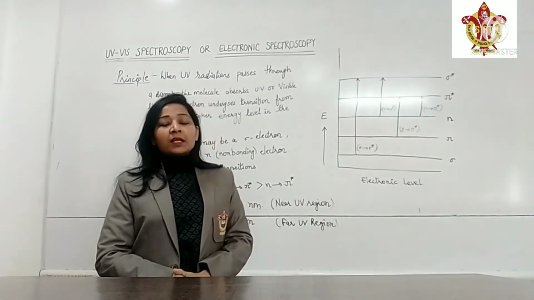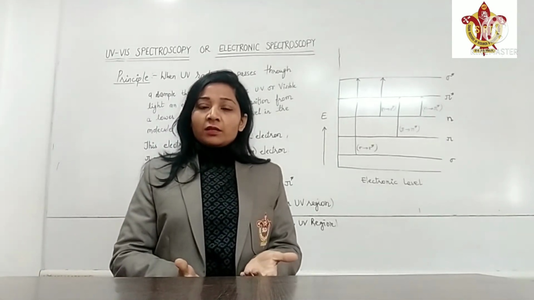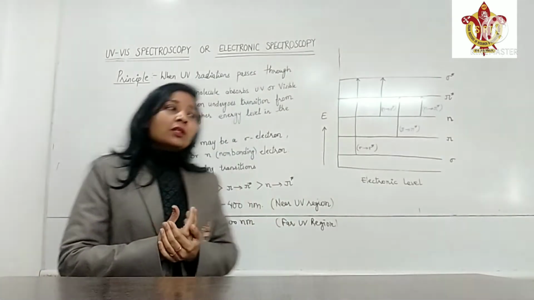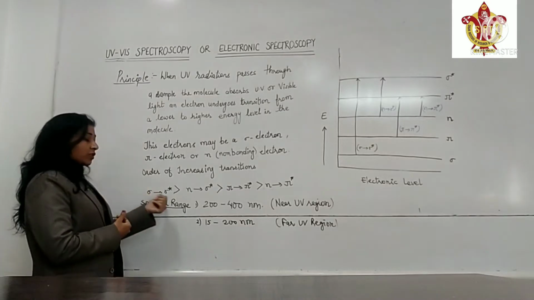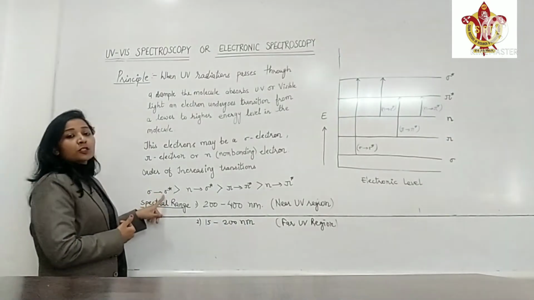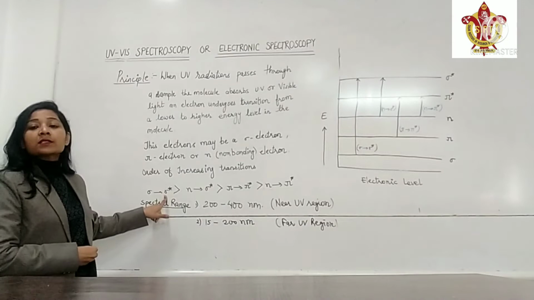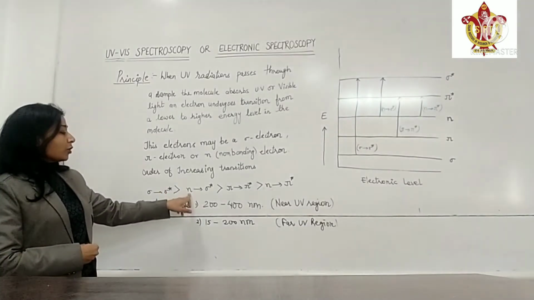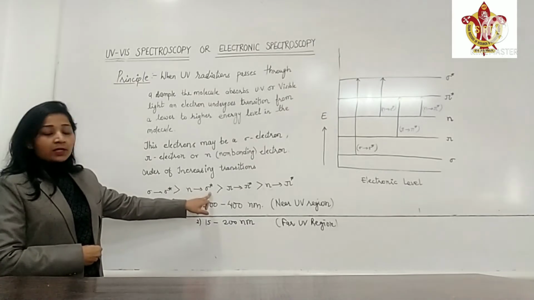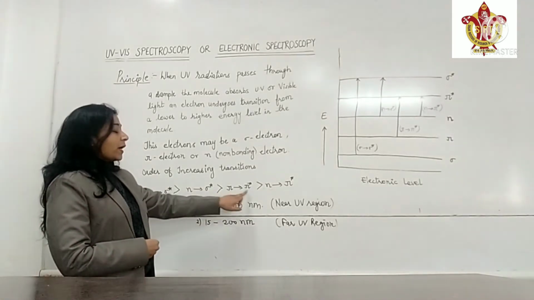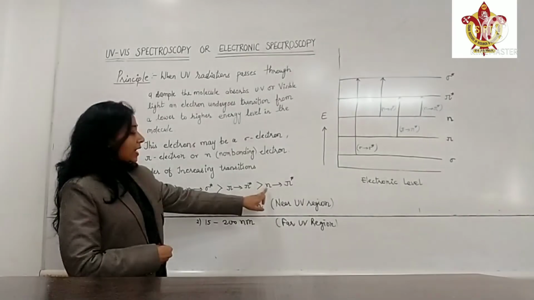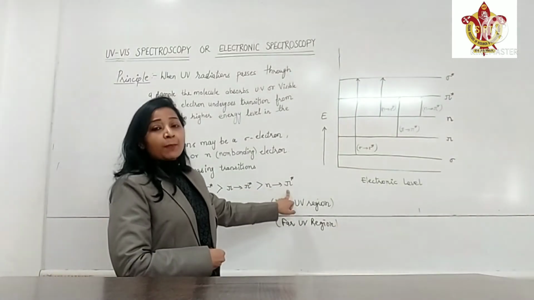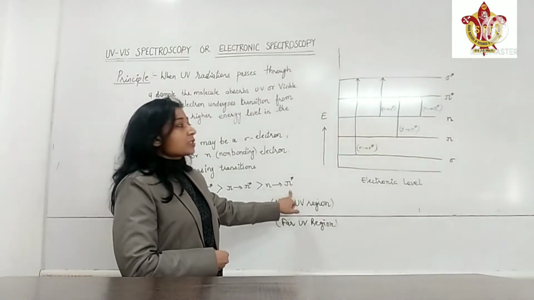The transition depends upon the energy. The transition of electrons from sigma to sigma anti-bonding orbital takes place, and that is the highest energy transition. After that, non-bonding to sigma anti-bonding orbital transition takes place, pi to pi anti-bonding orbital transition takes place, and non-bonding to pi star or pi anti-bonding orbital transition takes place.